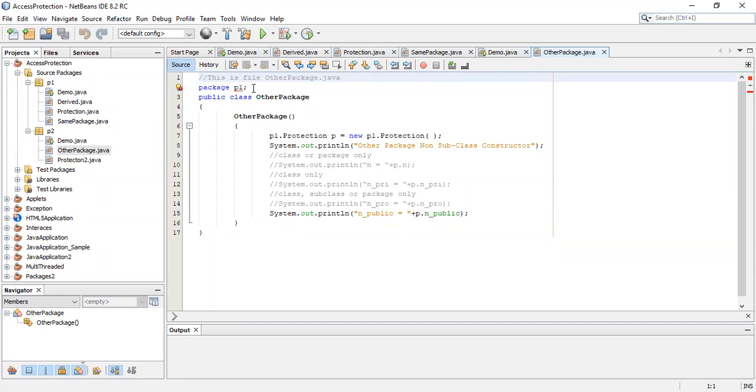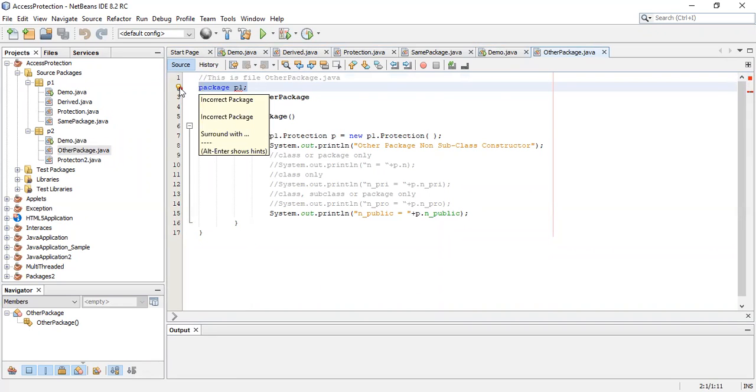And when I open otherpackage.java, see, if you make a mistake in the code, it will show you. What I have done is, in the first line I have written package P1. But the file is present in the P2 folder. So it will get an error here. When you mouse over that, it shows incorrect package, because you have stored that file in the P2 folder and in the code you have written package P1. So it is showing an error.